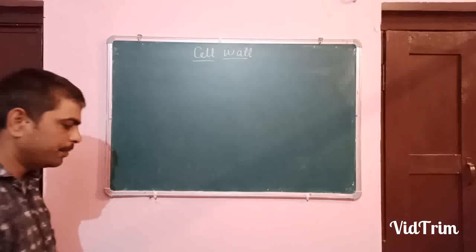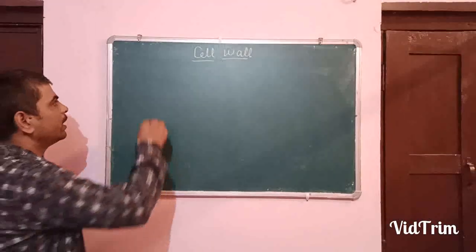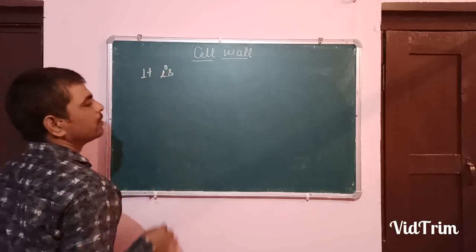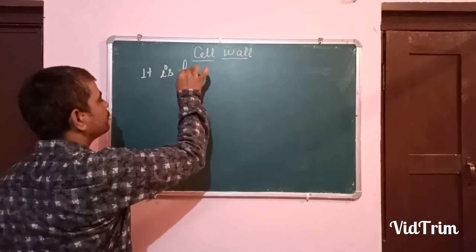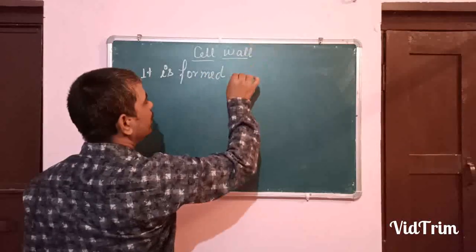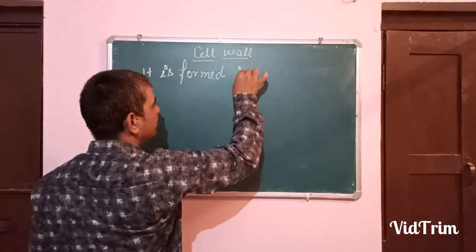Dear students, location. Where is it formed?